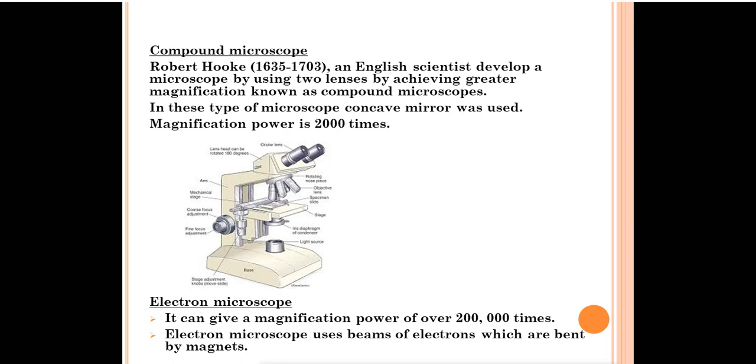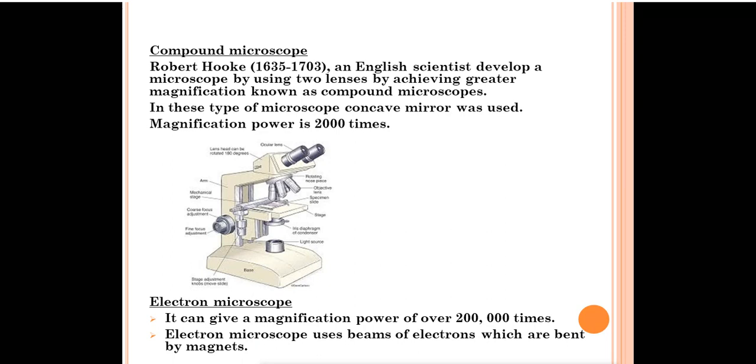So Hooke, 1635 to 1703, an English scientist, developed a microscope by using two lenses, achieving greater magnification. Yes, the magnification of the compound microscope is more than that of the simple microscope, and it's 2000 times. In these types of microscope, a concave mirror was used to focus the beam of light towards it.